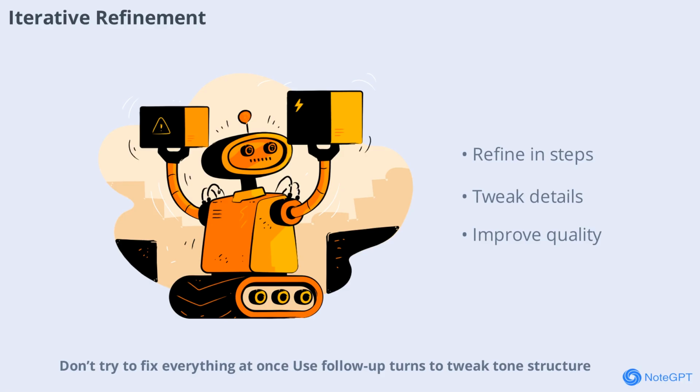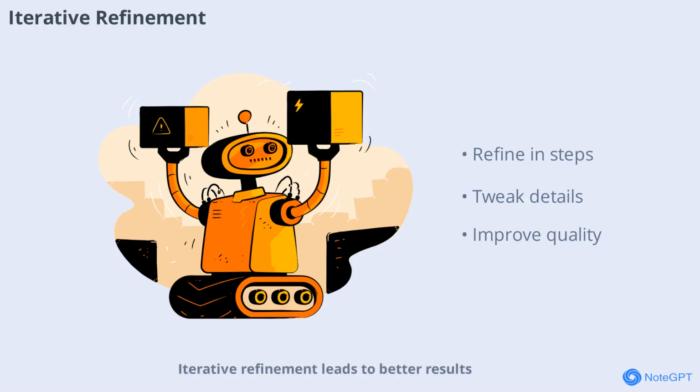Don't try to fix everything at once. Use follow-up turns to tweak tone, structure, or detail. For example, after the first draft, ask the AI to make it more concise or add examples. Iterative refinement leads to better results.